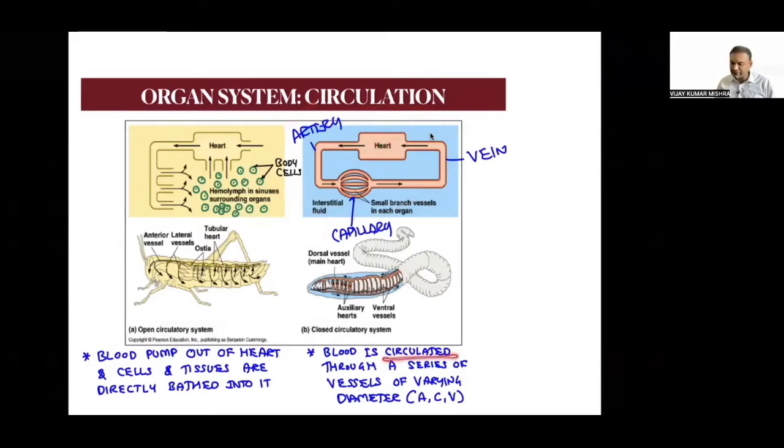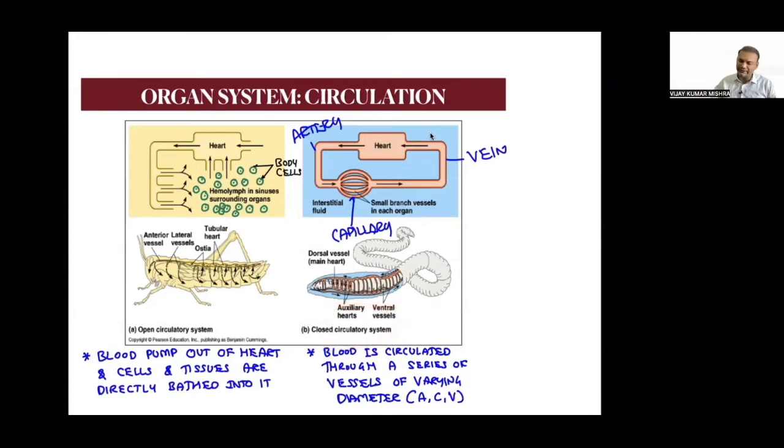Blood is circulated through a series of vessels of varying diameter, that is A for artery, C for capillaries and V for vein. Blood is not allowed to pass out of the blood vessels, and that's why blood is always closed within the blood vessel, and that's why the name given is closed circulatory system. Yes, sir?